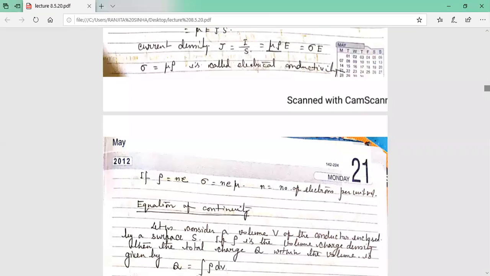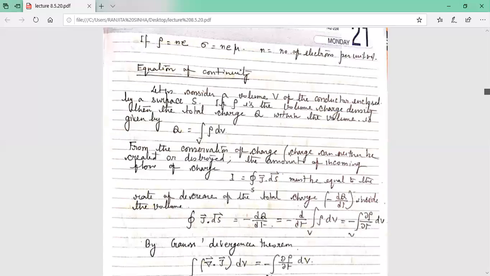Now, if you put the value of rho equal to N into E, then what is the value of sigma? Sigma equals N E mu. N is the total number of electrons per unit volume. So if mobility is given, N is given, and E value you know, then you can find out the conductivity of the material. So these are very important here.